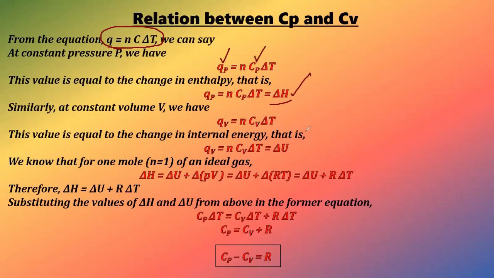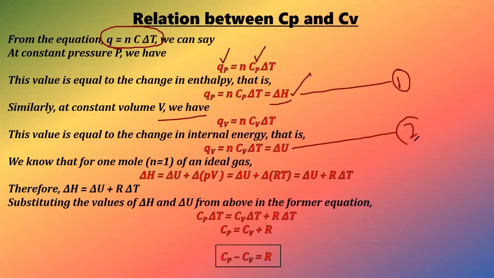That has something to do with enthalpy change. And whenever we are dealing with something which has constant volume, that has something to do with internal energy change, right? So this is our equation number, let us say 1, and at constant volume we have Qv is equal to nCv delta T, which is nothing but equal to delta U.